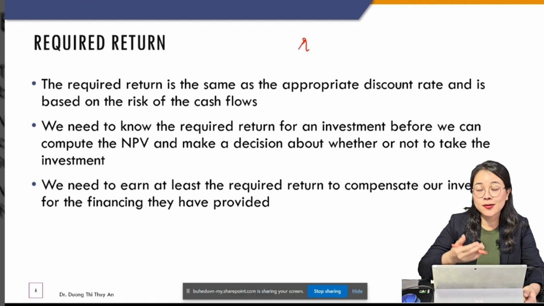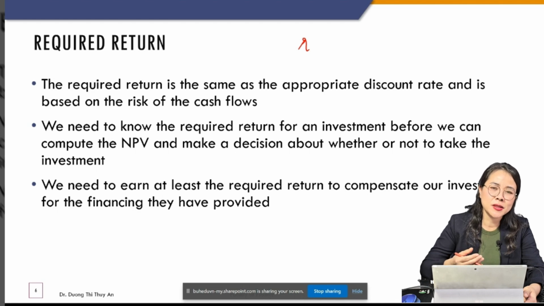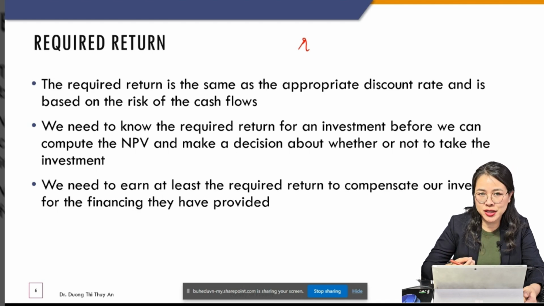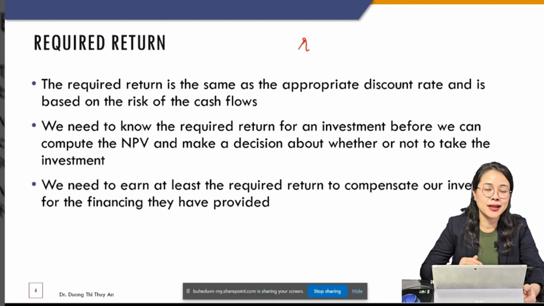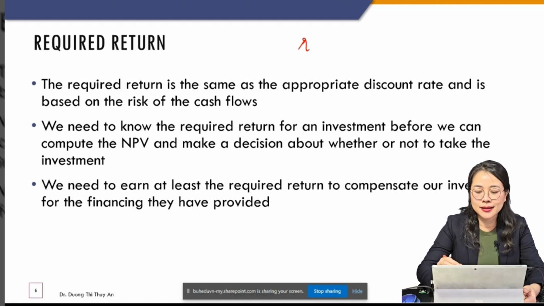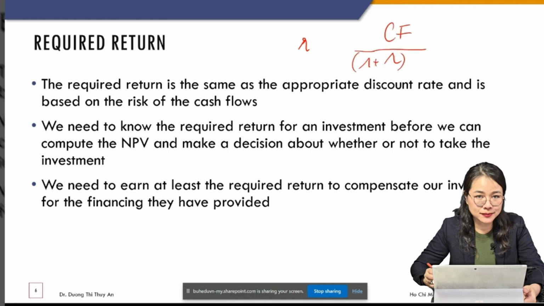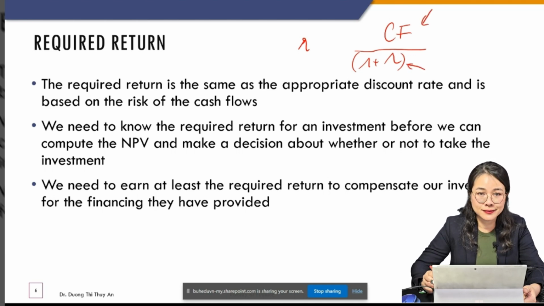And R in stock valuation as the required return for the stock, and R in bond valuation as YTM, and in project evaluation as the cost of capital or the cost of that investment, or even in the form of IRR. They have different forms, different meanings, but they have one thing in common: R reflects the risk of the cash flow that it discounts. The higher the risk of the cash flow, the higher the R. Okay?